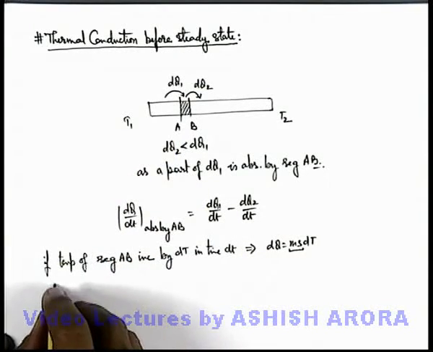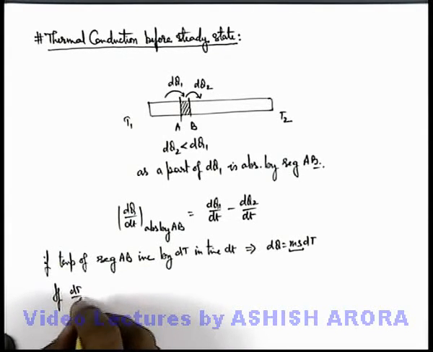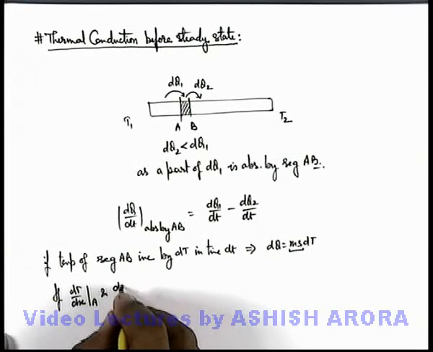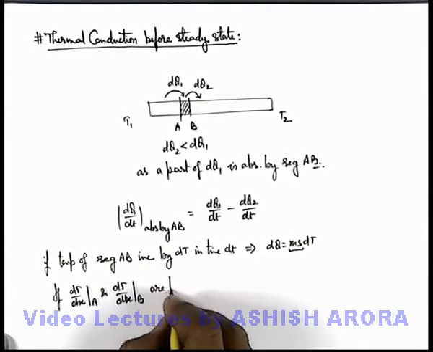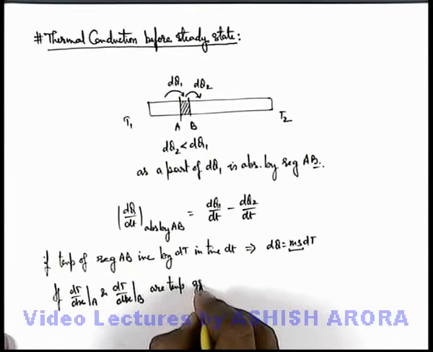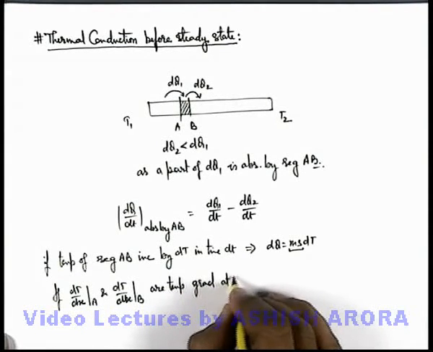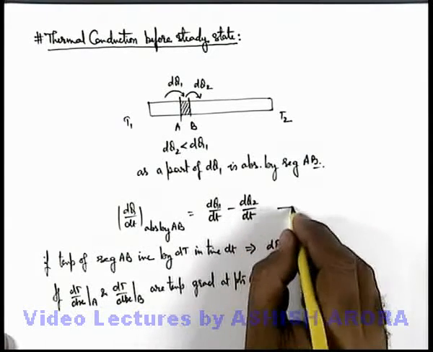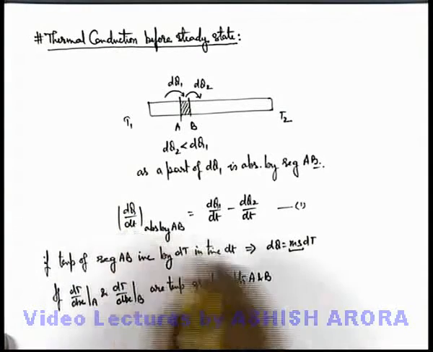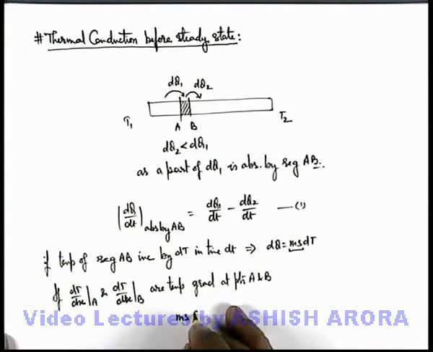And here in this situation if dT by dx at A and dT by dx at B are temperature gradients at points A and B, then from this relation 1 we can write dQ by dt as ms dT by dt, this is for the segment AB, that is the rate of rise of temperature of segment AB.